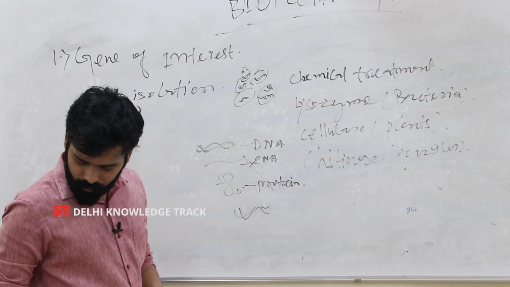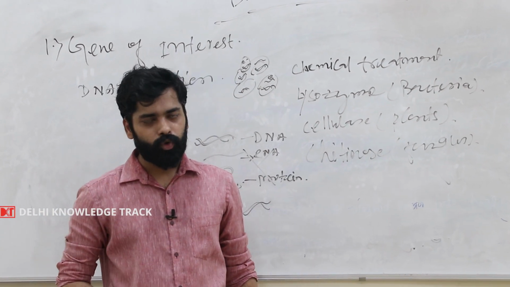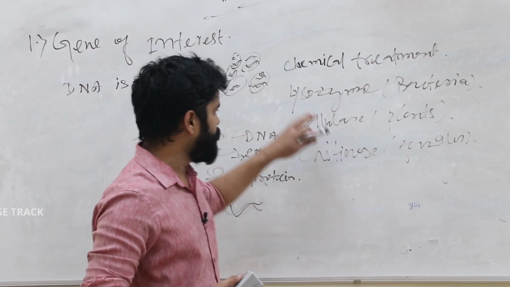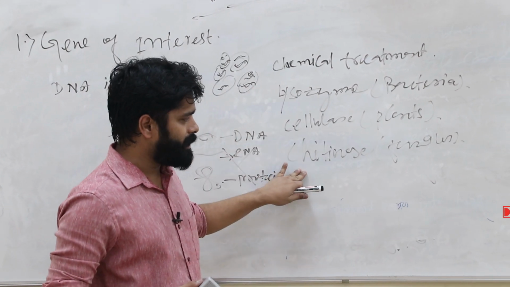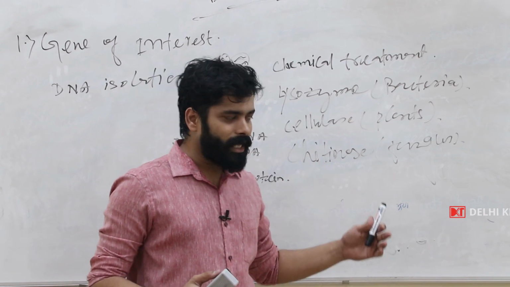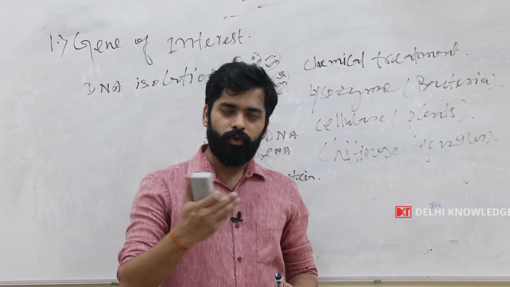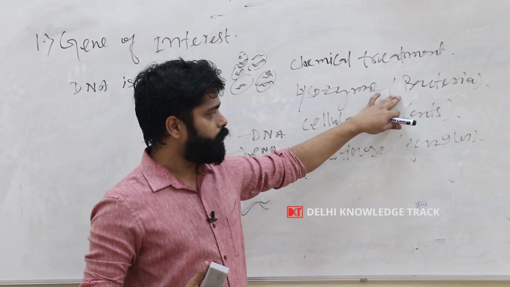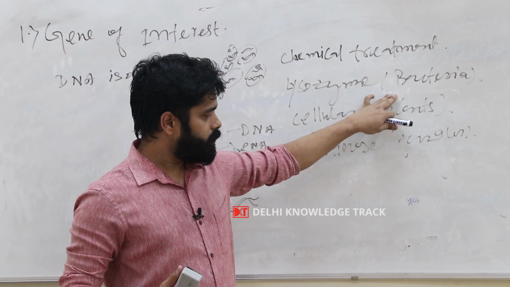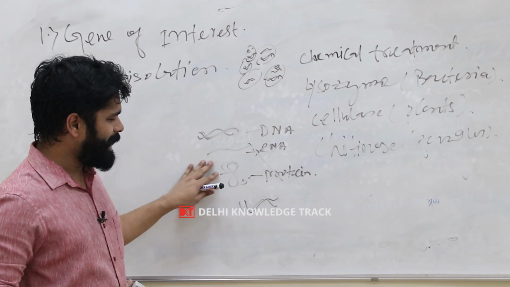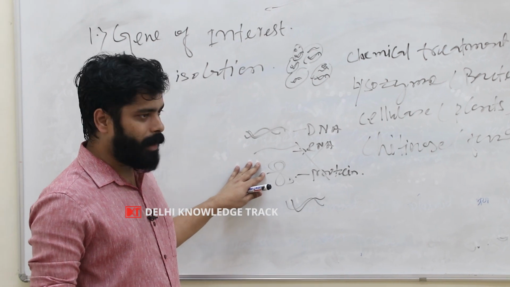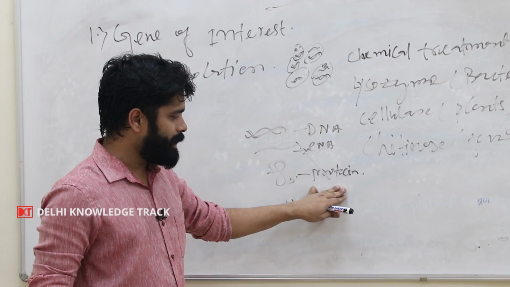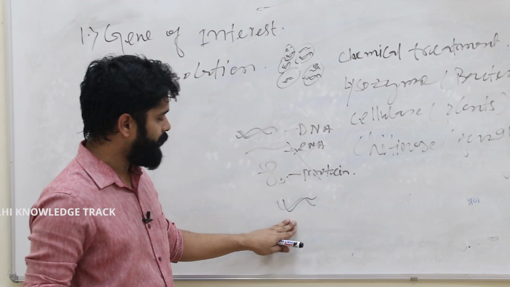So the gene of interest was the insulin gene, and the insulin gene has been isolated by using chemical treatments like lysozyme, cellulase, or chitinase. We can use any kind of chemical as per our interest, depending on the origin organism from which we want to get our gene of interest. And second is removing the other biomolecules like RNA or protein. RNA can be removed by treating it with RNase, and protein can be removed by treating it with proteases. So we have only DNA.